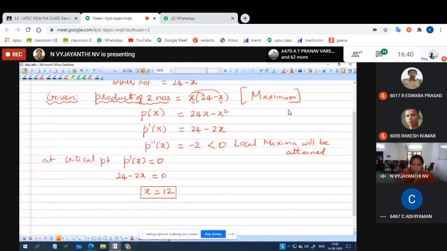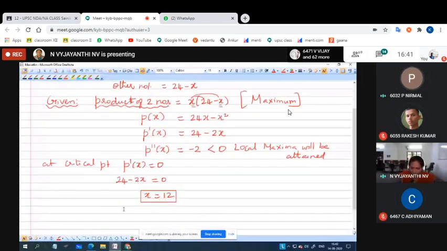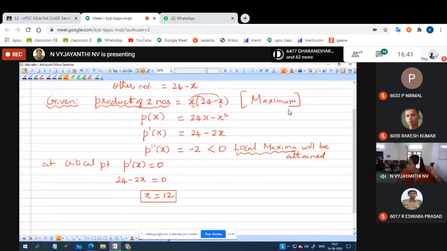So we need to find out the two numbers, isn't it? Okay. Next, we want to substitute this in the second derivative if it involves some variable. But as it doesn't have any variable and we directly have the information that it attains local maxima, we are not going to apply this in the second derivative. And now we have found x equal to 12 is the critical point. Isn't it? So, if x is equal to 12, what is its corresponding